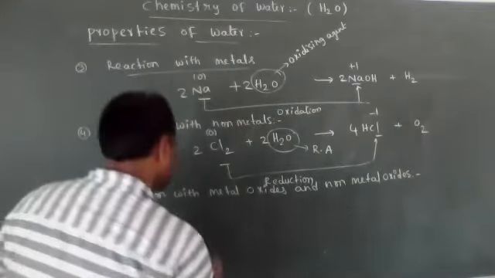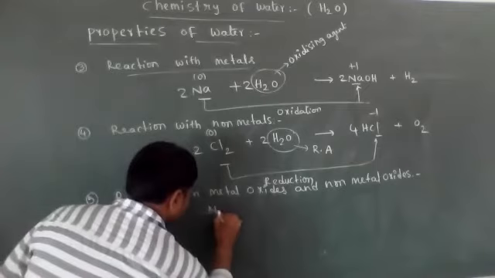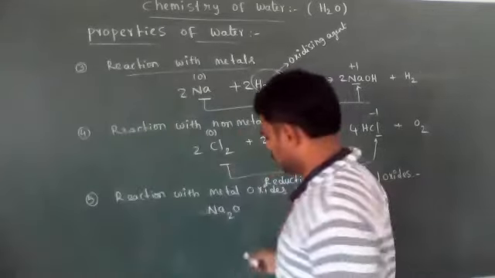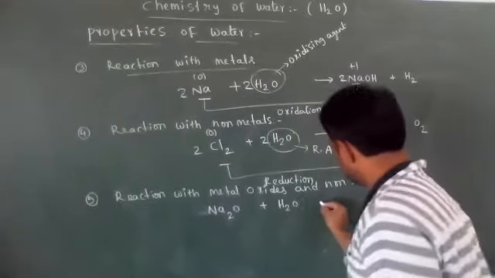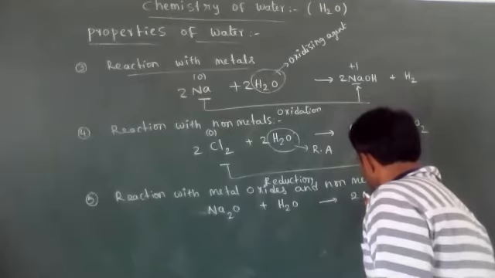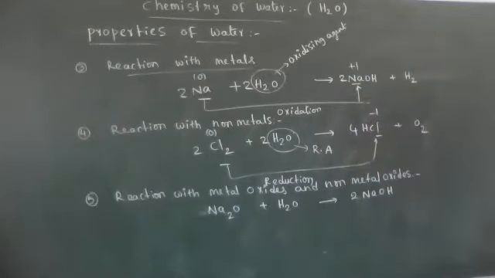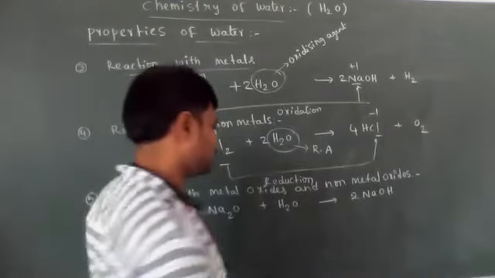For example, metal oxide, you have to take Na2O, sodium oxide. Sodium oxide reacts with water to produce NaOH, means it forms hydroxides, bases.